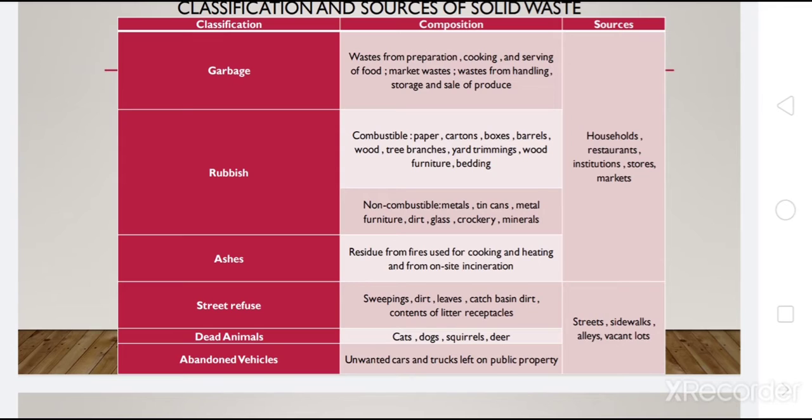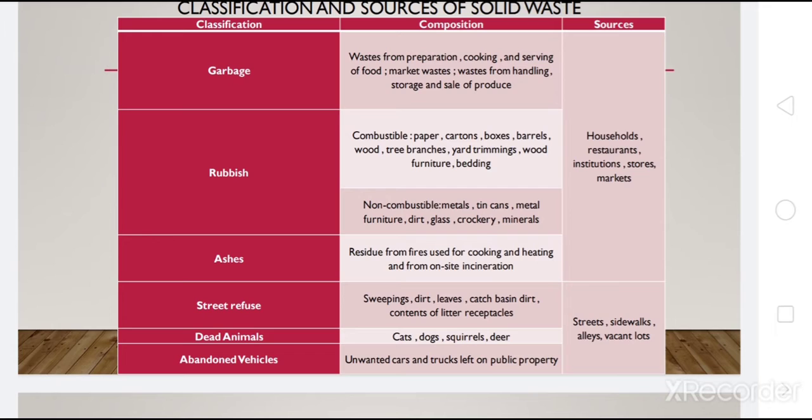Garbage means those wastes which are produced from households while cooking, while serving food, those vegetables or other things which come out from the market as waste, some waste from handling and storage, and those things which are for sale as products are called garbage.